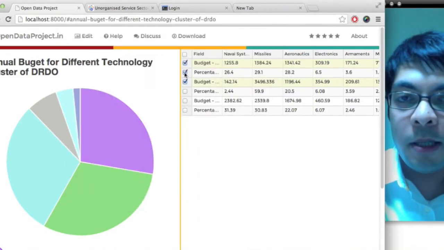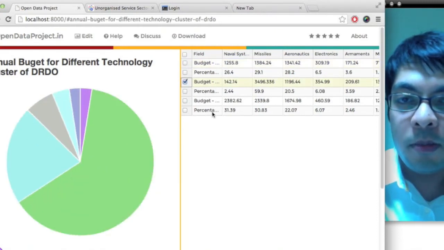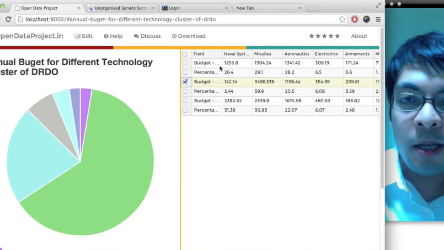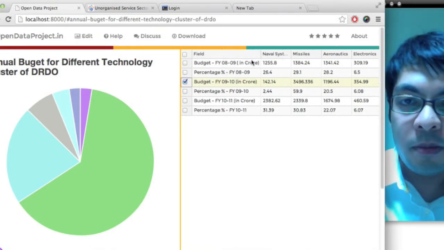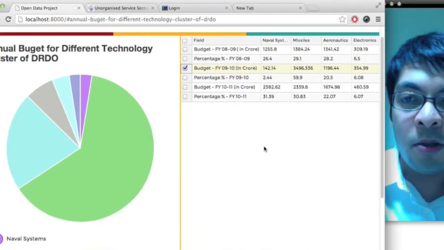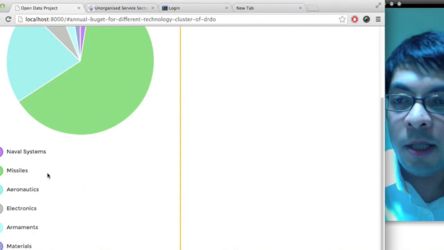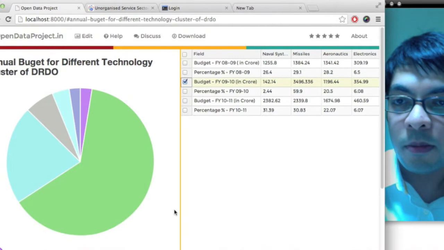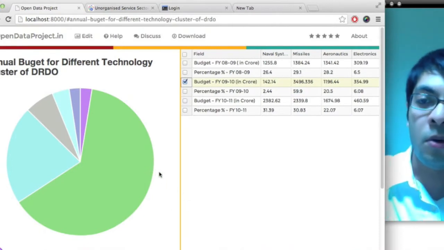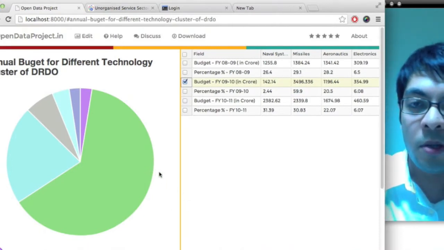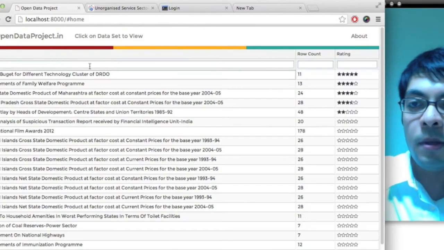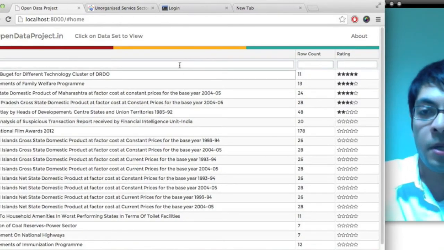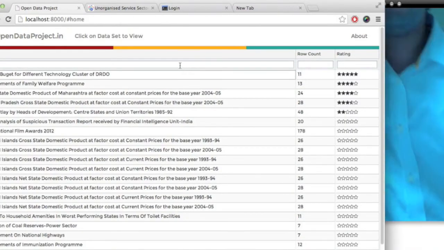It also has an option for pie chart, but the pie chart can only show you one entry at a time. So once selected, you can see that the budget for financial year 9-10 in crores is distributed among these systems: naval systems, missiles, aeronautics, etc. So it gives a quick overview of the distribution of the total budget. I'll hand over to my colleague Prateek, who will explain the backend of the system.